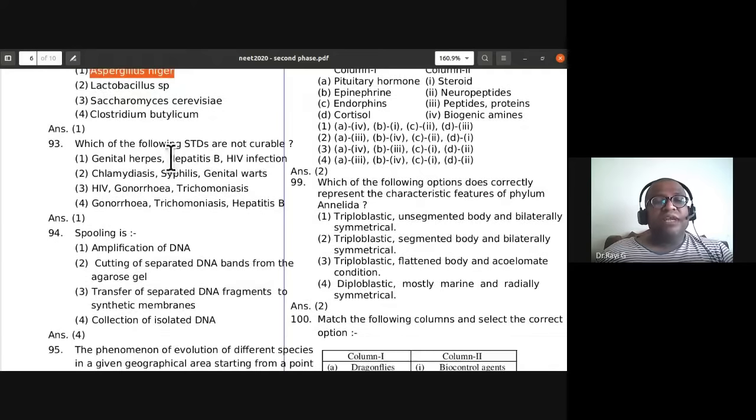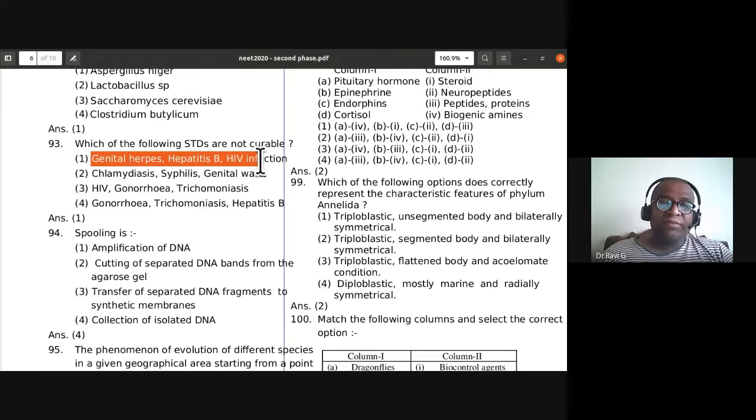Which of the following STDs are not curable? Genital herpes, hepatitis B, and HIV infection are not curable. All the three are not curable. Whereas in the other options, chlamydiasis, syphilis, genital warts, gonorrhea, trichomoniasis, they are treatable. So there, one or two of them are not treatable. All the three are not curable in the first option, so the first option is the right one.